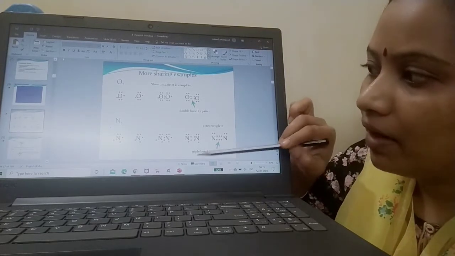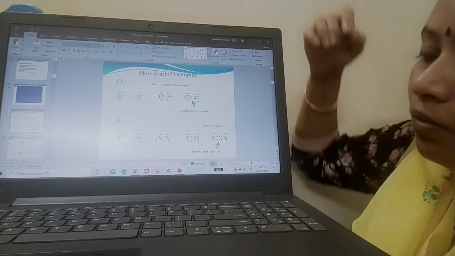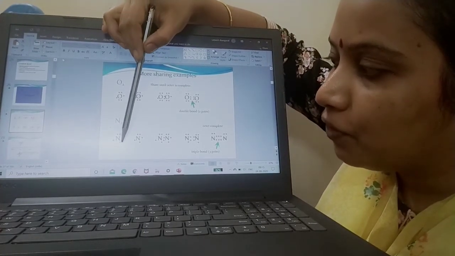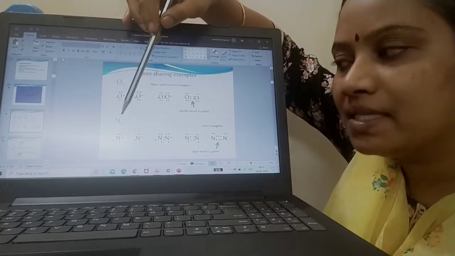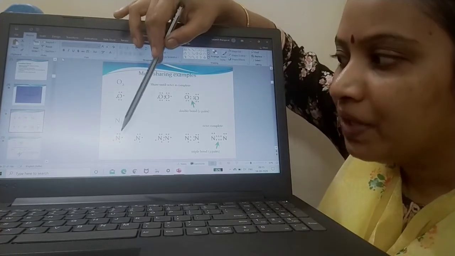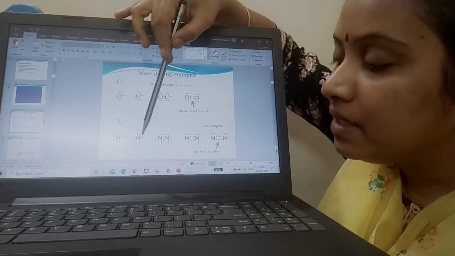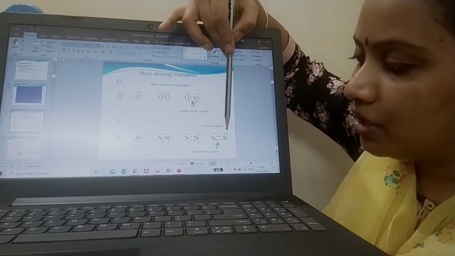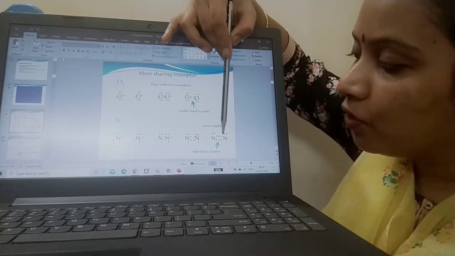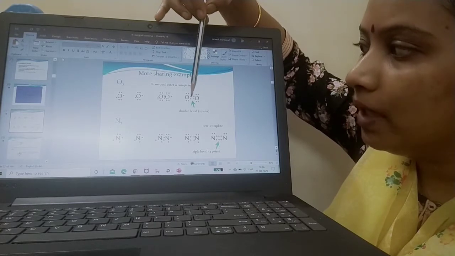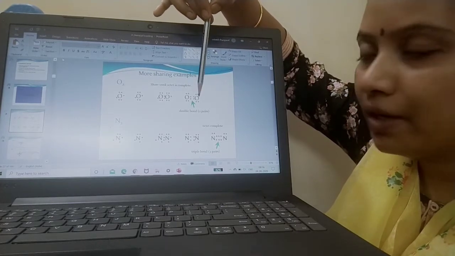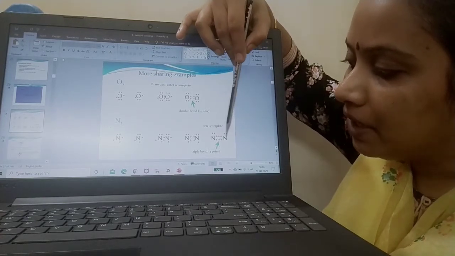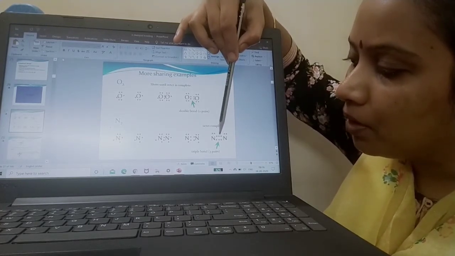Moving to the second one, the nitrogen molecule. What is the outermost electron count here? It is 5: 1, 2, 3, 4, 5. Because nitrogen's atomic number is 7, 2 will be inside and the remaining 5 outside. See here, nitrogen tries to achieve octet configuration. Here 3 pairs of electrons are shared. Between two oxygen atoms 2 electron pairs are shared, and between two nitrogen atoms I have 3 electron pairs shared.